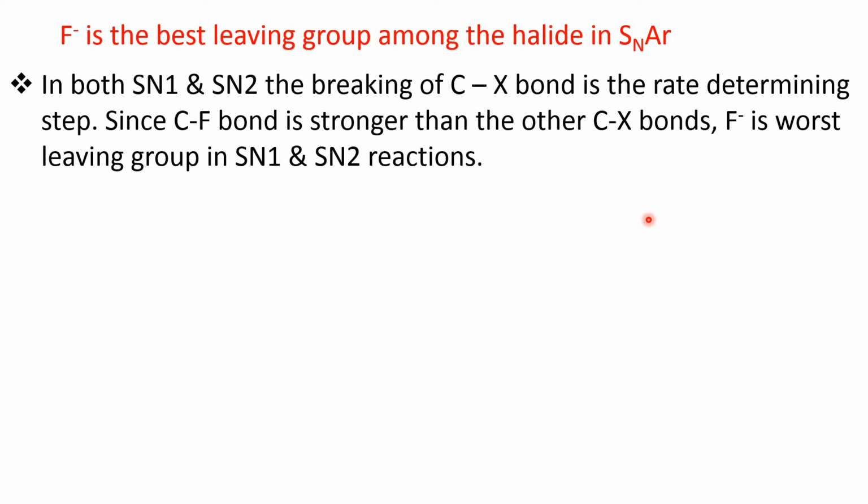And in the SN2 reaction also, the nucleophile attacks from the back side and the leaving group leaves. That means in one step it happens. But in both the cases, the breaking of this carbon halogen bond is present in the rate determining step. Okay. Since the carbon fluorine bond is stronger than any other carbon halogen bond, fluoride is the worst leaving group for the SN1 and SN2 reaction, because the carbon fluorine bond is strong and fluoride is a strong base.